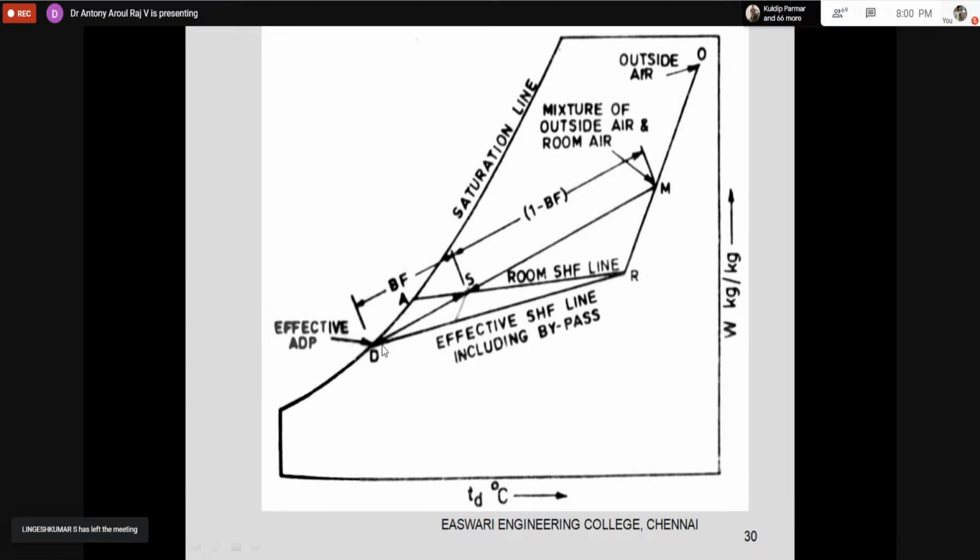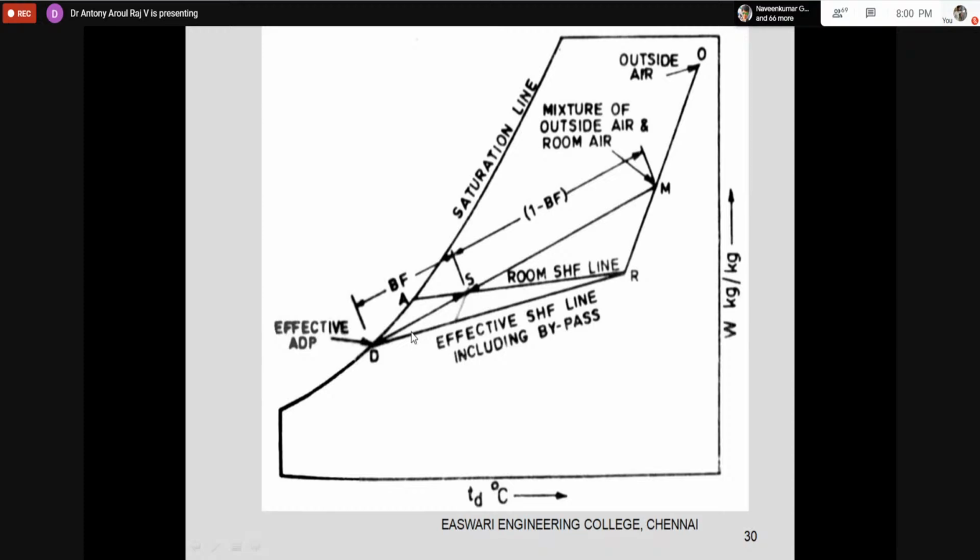So now what is happening? Both are intersecting at this point. The condition of the air from the cooling coil at this point is capable of supplying to the room. SR is the room condition, and this is the supply point. So how did I do that? By reducing the ADP.